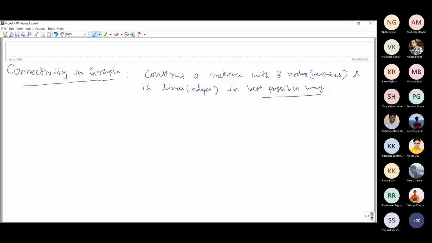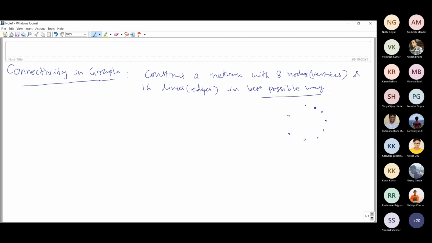You should construct this network in such a way that 8 nodes are there. I am just giving a small example of 8 nodes and 16 links. In general, we shall ask this question for any n number of vertices and any m number of links.